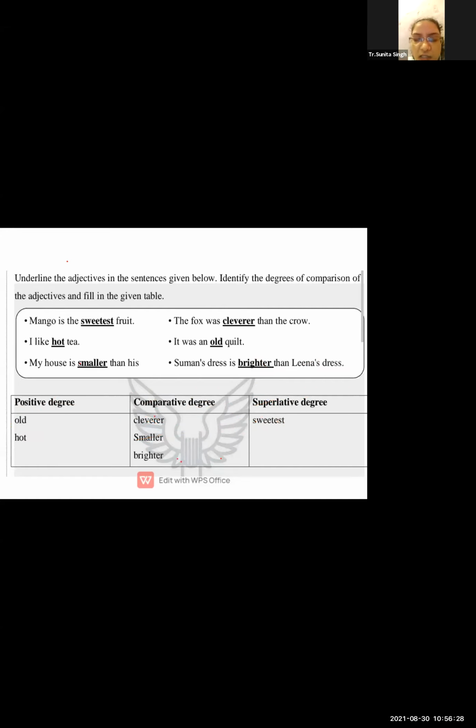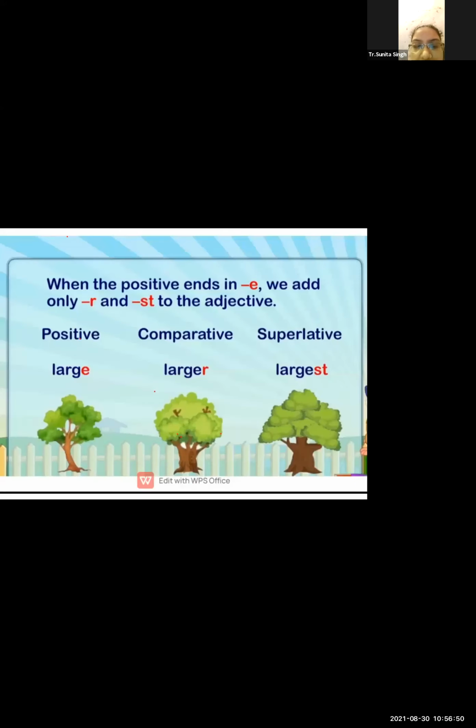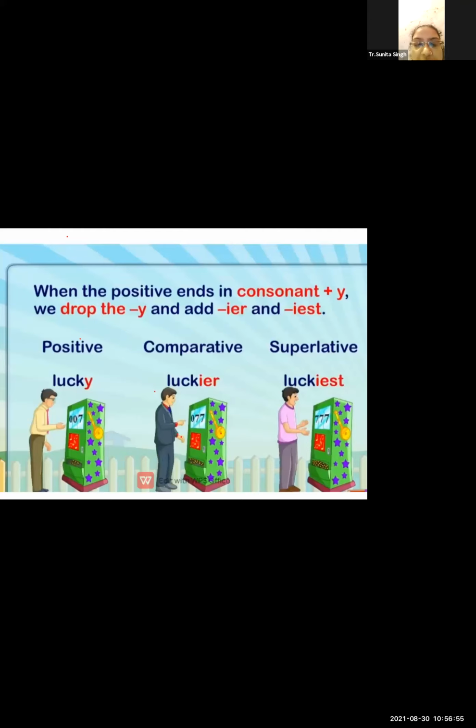Students, there are different types of words you can find when you start comparing positive degree, comparative degree, and superlative degree. Like if you find er and est: large, larger, largest. Next, if you find a word ending in y, you have to write ier: lucky, luckier, luckiest.